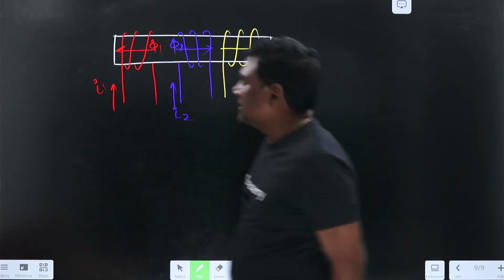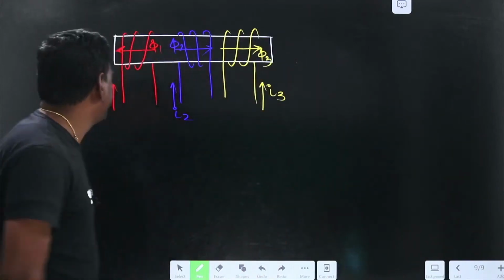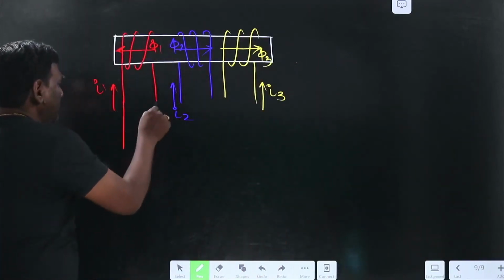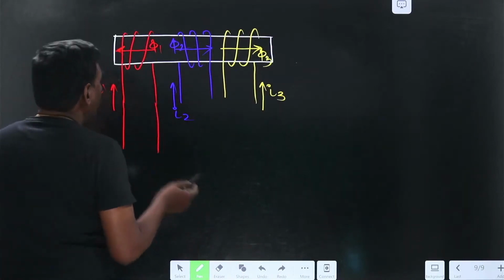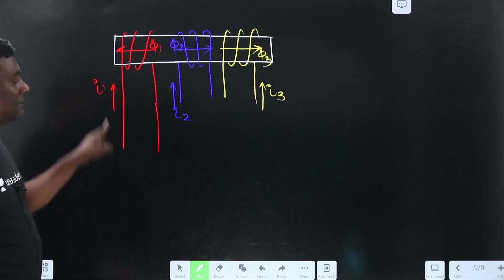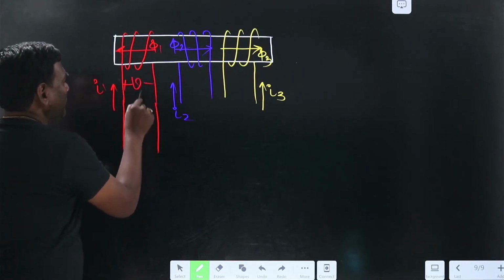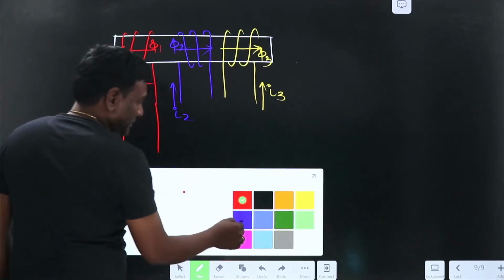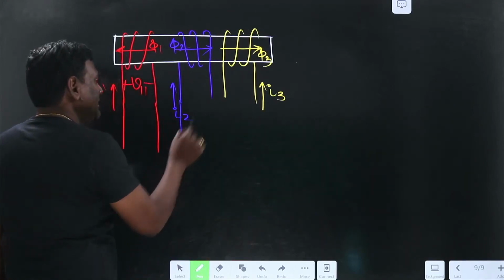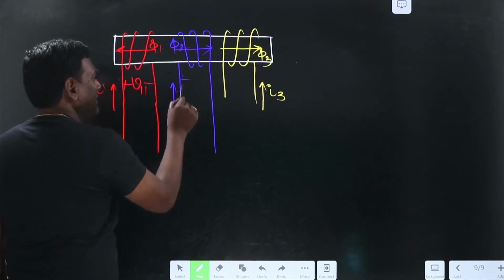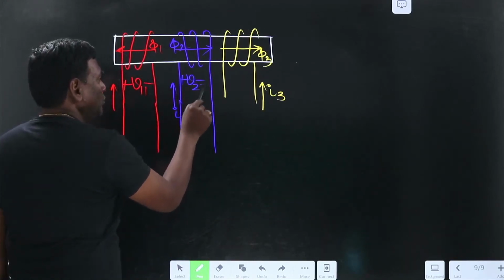Now let me think of self-induced voltages. Let me draw a bit line like this. Now my I1 is entering here, so plus minus V11. Here my I2 is entering here, so plus minus V22.